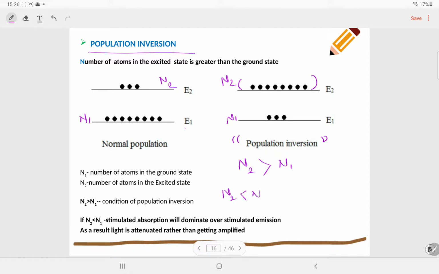Then stimulated absorption will dominate over stimulated emission, and as a result light will be attenuated rather than getting amplified. So therefore we require this population inversion, that is, E2 is our excited state and the number of atoms should be higher at our excited state.